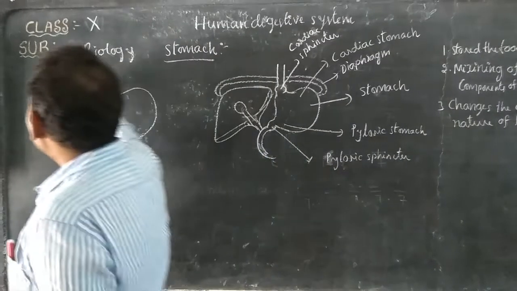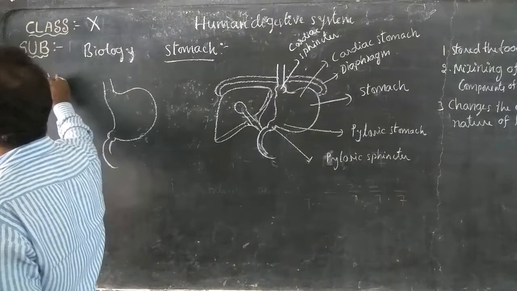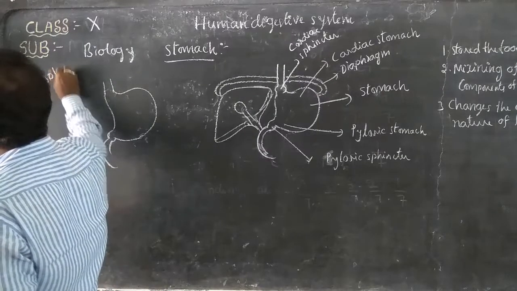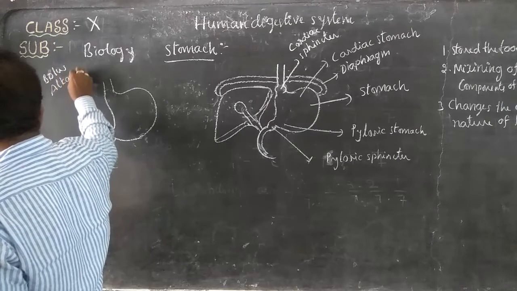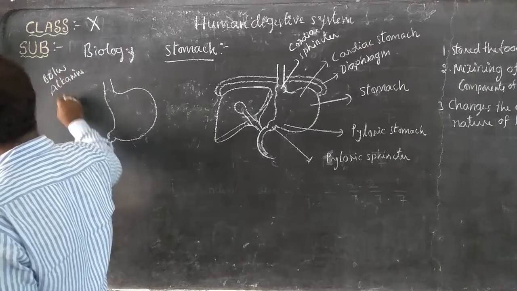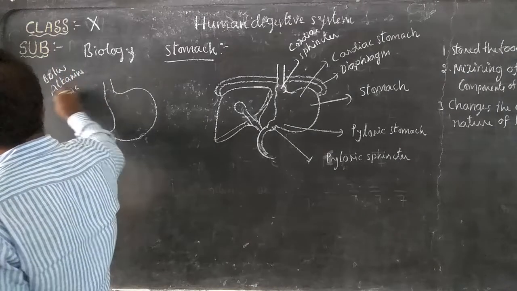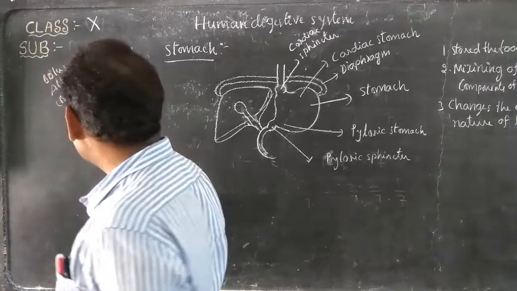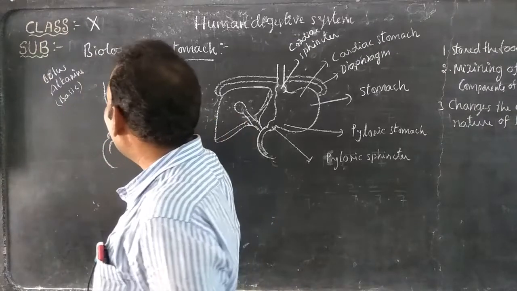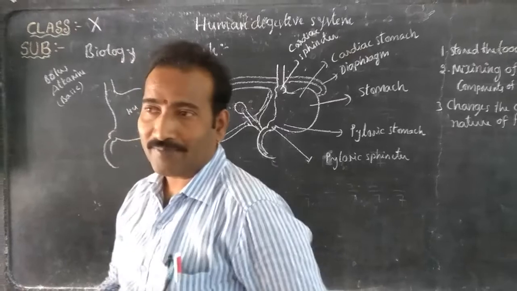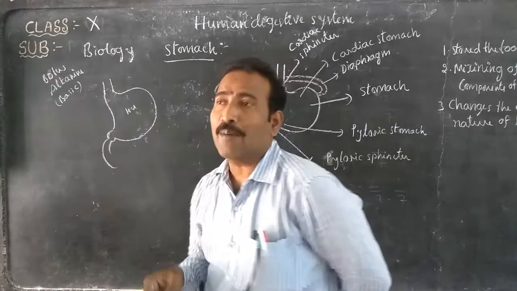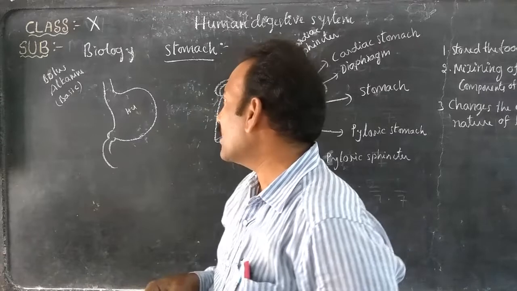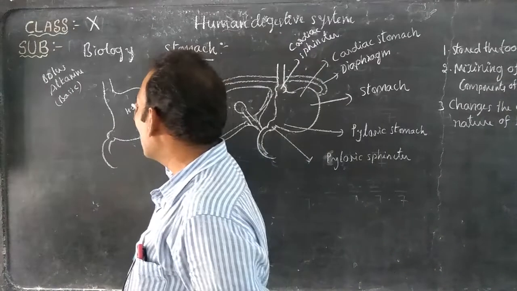In the mouth, the chewed food is the bolus. This bolus is alkaline in nature, meaning basic in nature. When our food enters the stomach, it meets hydrochloric acid, because the gland cells present in the wall of the stomach produce gastric juice that contains hydrochloric acid.